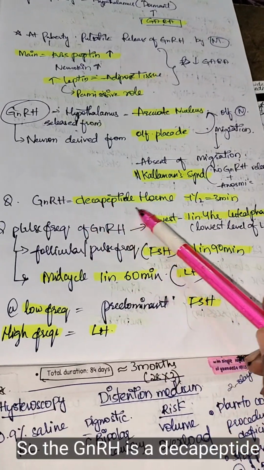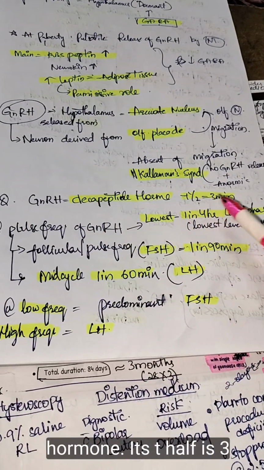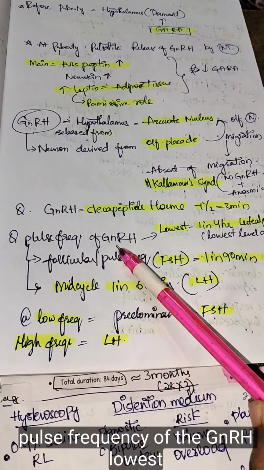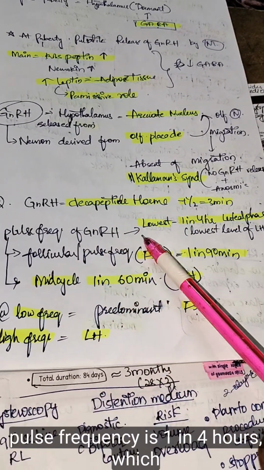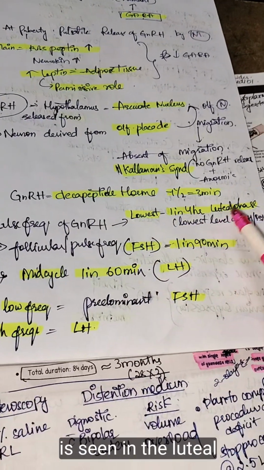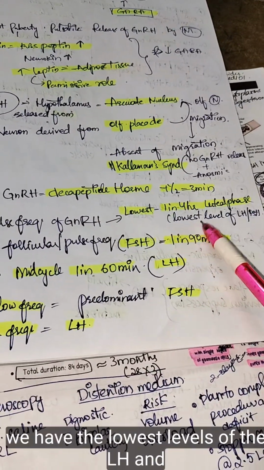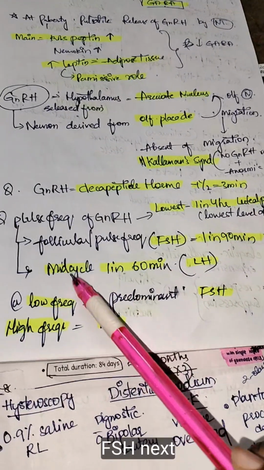GnRH is a decapeptide hormone. Its half-life is 3 minutes. Now, the pulse frequency of the GnRH. The lowest pulse frequency is 1 in 4 hours, which is seen in the luteal phase. At this phase, we have the lowest levels of LH and FSH.